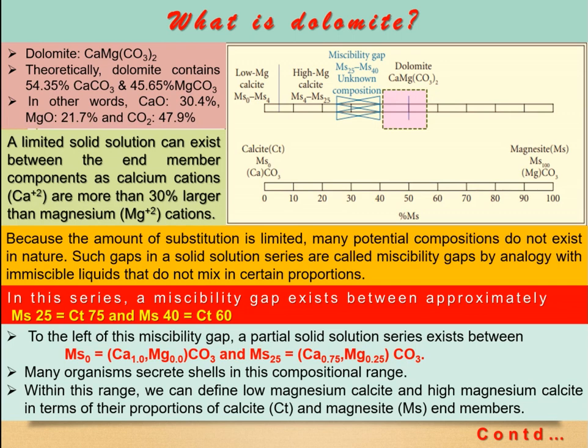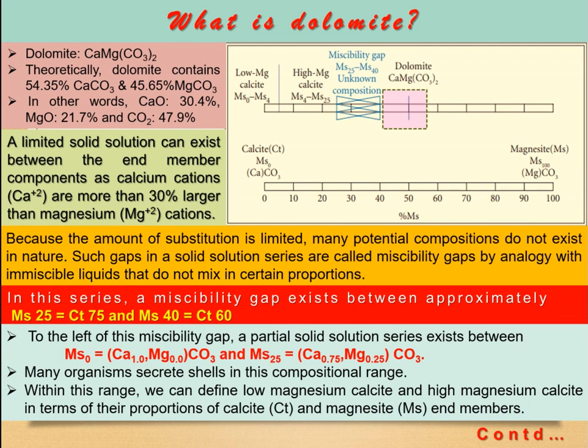ionic position of calcite. Since there is a limited substitution, because calcium and magnesium do not have similar ionic radii, calcium cations are more than 30% larger than magnesium cations. So it is going to be an interesting topic. Please stay tuned. First of all, what is dolomite?